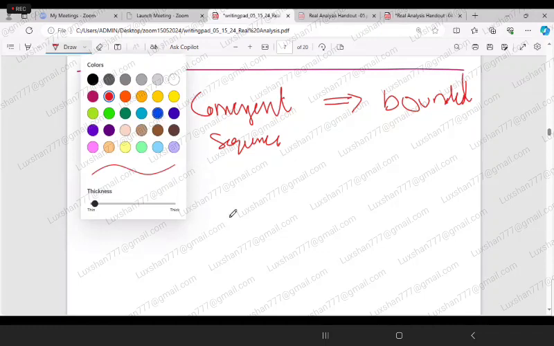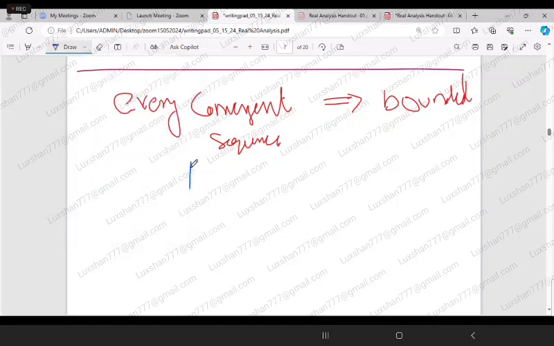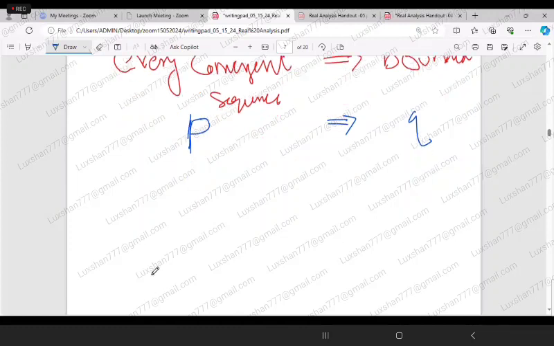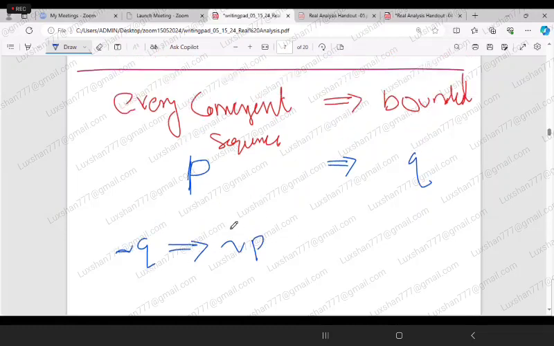If I take this as my statement P and this as my proposition Q, then P implies Q. Now, if I take the negation, the negation of Q implies the negation of P. We know that in mathematical logic, P implies Q is equivalent to negation Q implies negation P, isn't it?